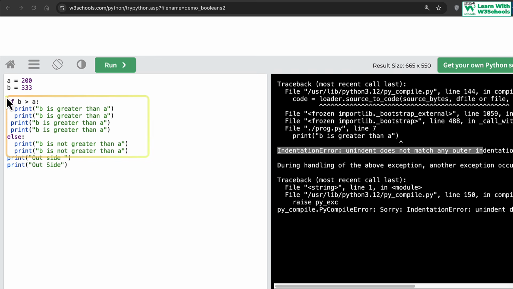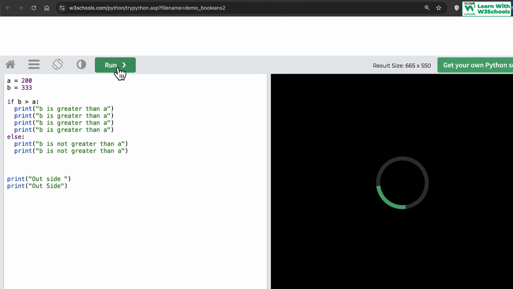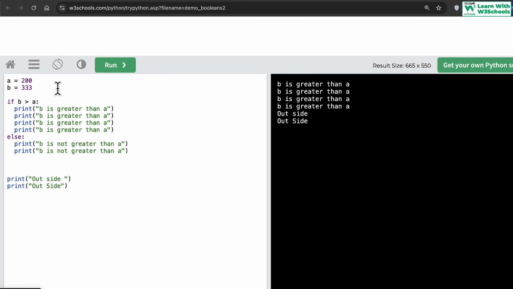This becomes a whole block. If you write if, block start, print statement, what should I do with this print statement? Because else is actually part of an if statement block. So once this block gets true, all these lines have to be inside the same block to get executed. That's why indentation matters. So if I remove this indentation, now it should be okay. But once I do this, this can easily be considered outside of the block. So I can just write it like that. Now it says if ends here, and these two are completely outside of the if block. Do keep in mind these indentations and the expressions.